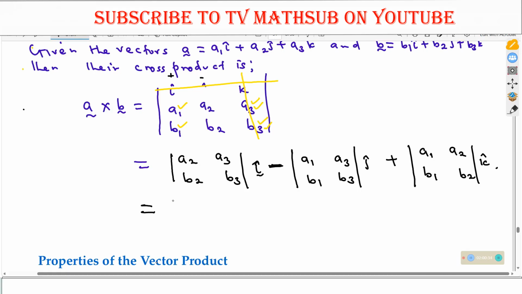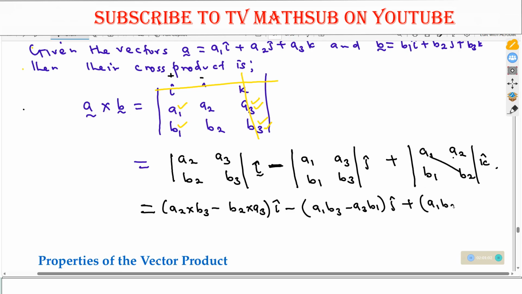So you get A2 times B3 minus A3 times B2 into I, minus A1 B3 minus A3 B1 into J, plus A1 B2 minus A2 B1 into K. So this is how you compute the cross product using a 3 by 3 determinant.